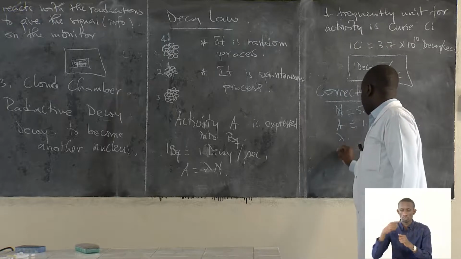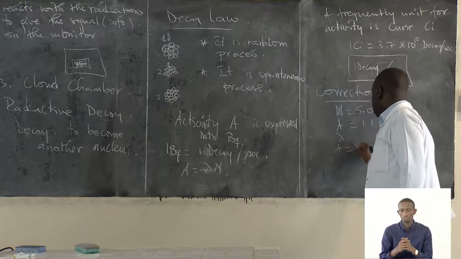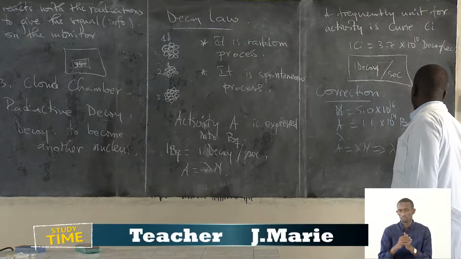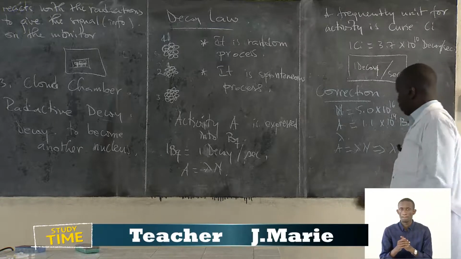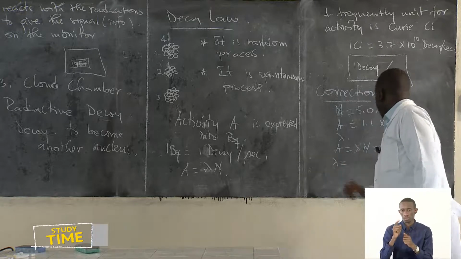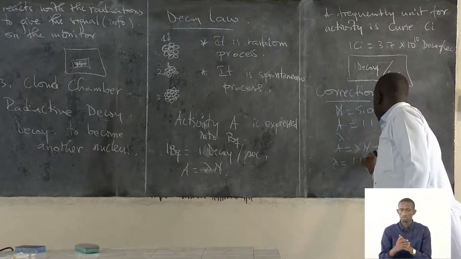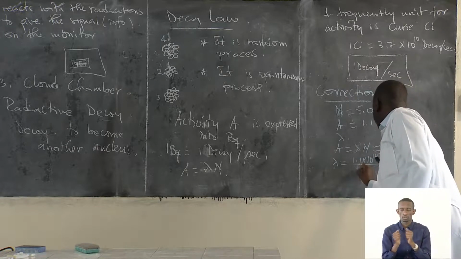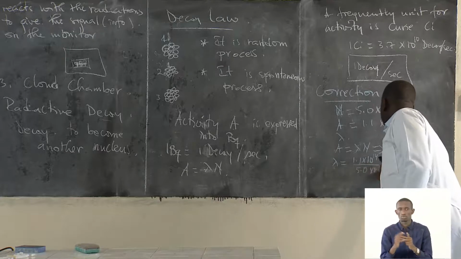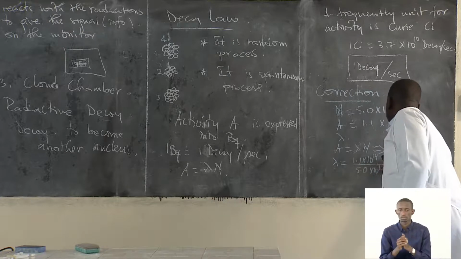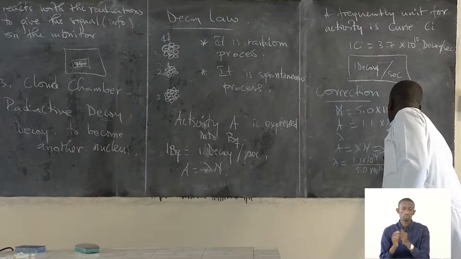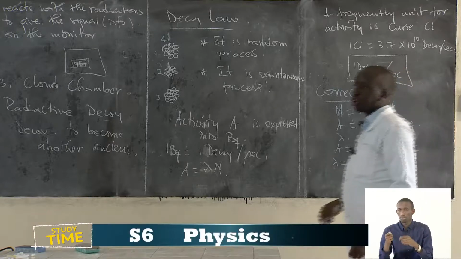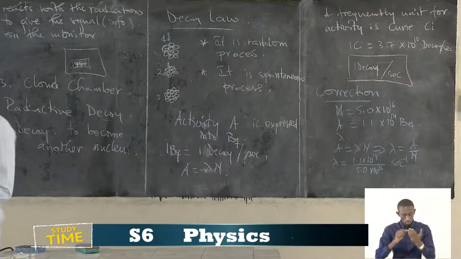You apply the formula activity equals lambda times N, which gives lambda equals activity over N. Substituting, lambda equals 1.1 times 10 power 14 over 5.0 times 10 power 16, in per second, that is second power minus 1. Can you calculate and find the answer?